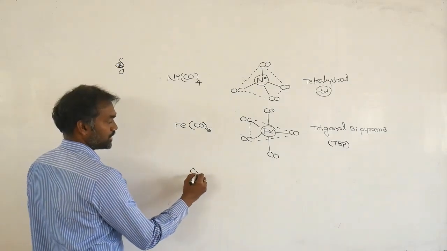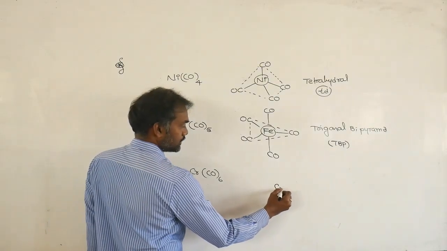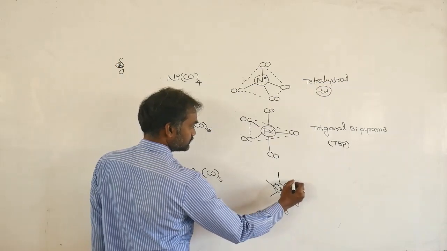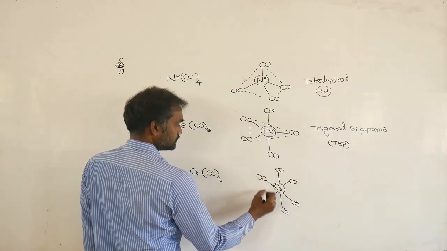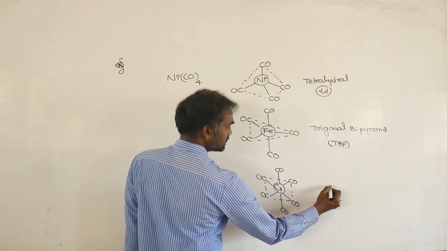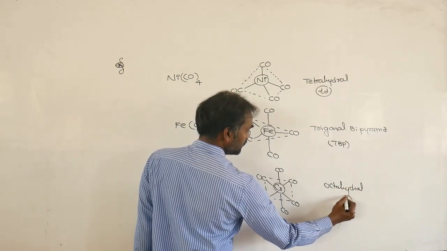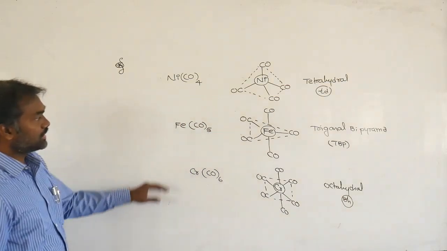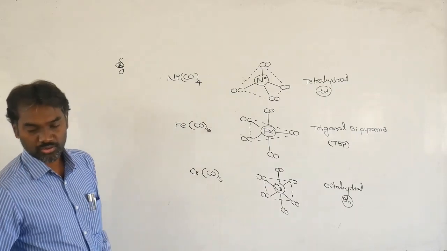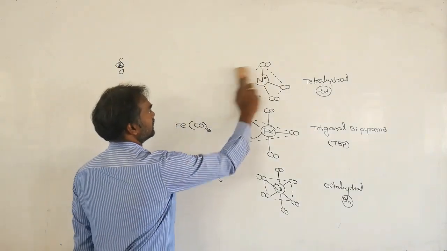Next, chromium, with six carbon monoxides surrounding it. Six means this is an octahedral structure. These are the mono, single-metal carbonyls. Next, dimers also, meaning more than one metal. So polymetallic carbonyl compounds are also possible.